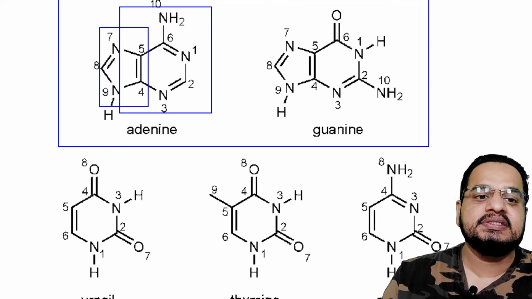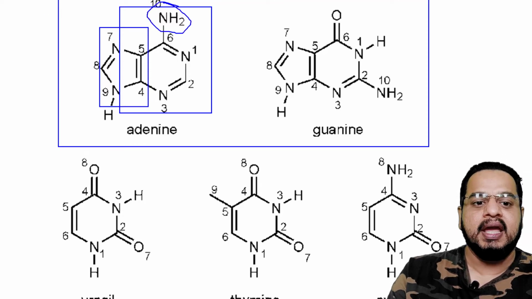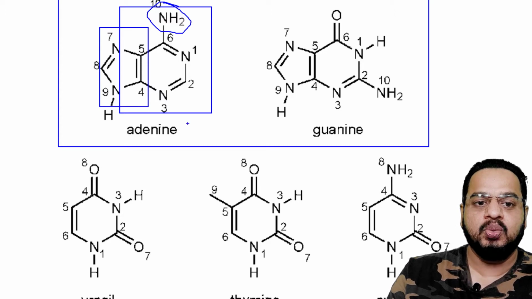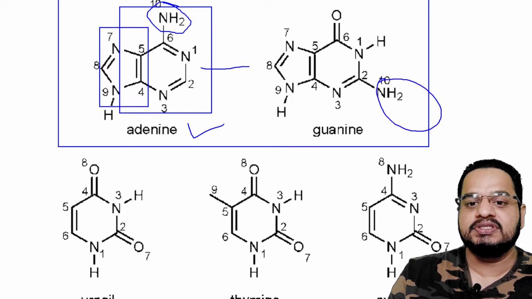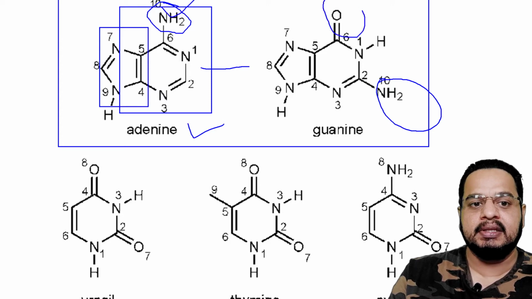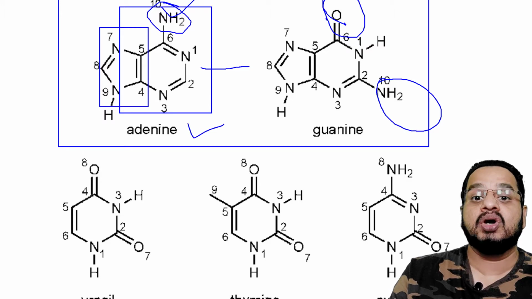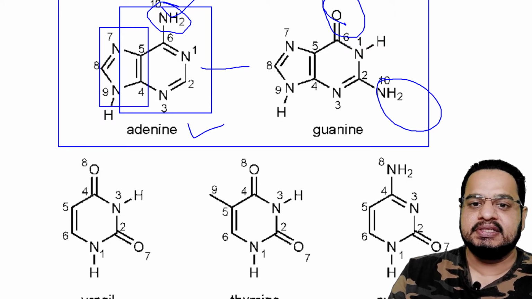Pyrimidine ring plus imidazole ring. If we attach one NH2 group, that would be the adenine. Adenine and guanine are almost the same. However, the NH2 group is present here, but in the guanine case you will have oxygen at the 6th position. This is the difference.